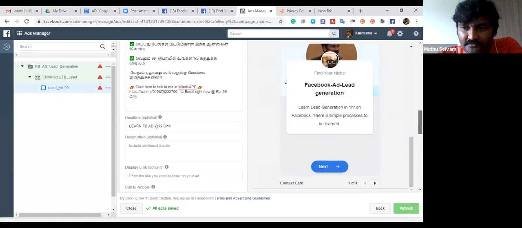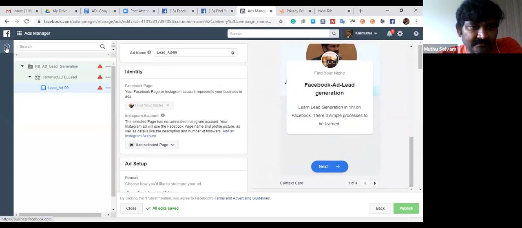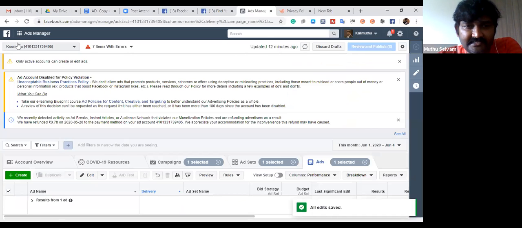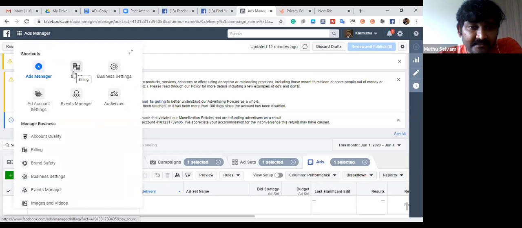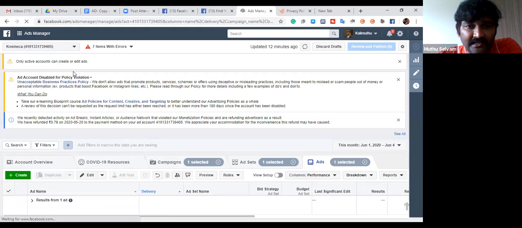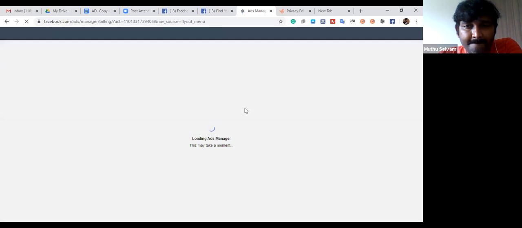That's it. Okay. Actually, now the publish button, why is it not enabling? Yesterday, due to some billing error, my account has been disabled for the time being. That's the reason the publish button is not enabled. For you, it won't be a problem. Of course, this error will be solved. In case, this is how you are going to add your billing.